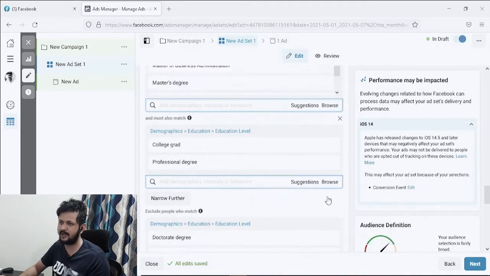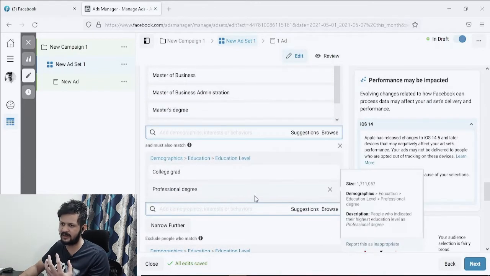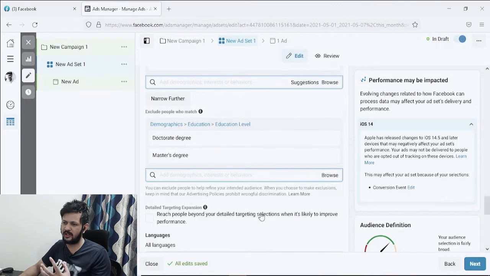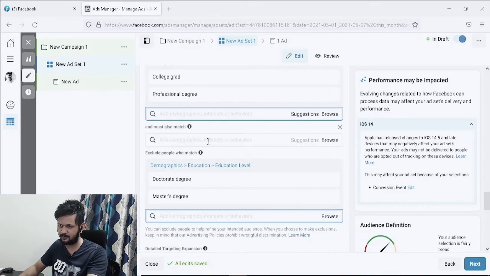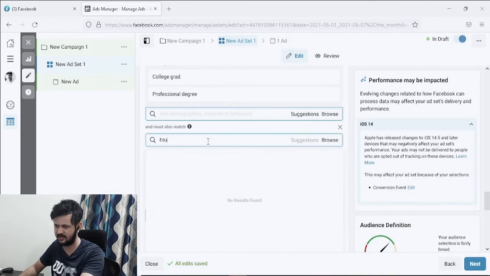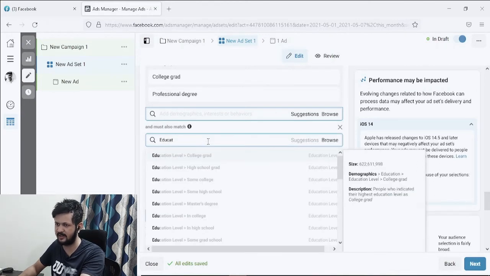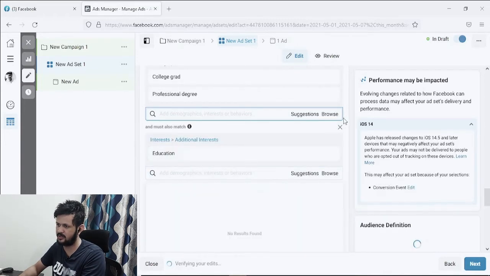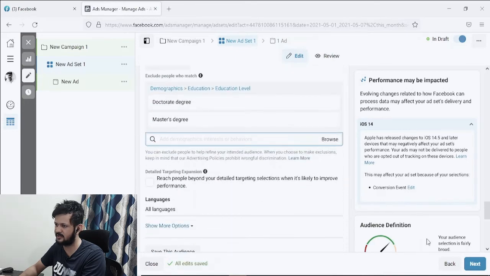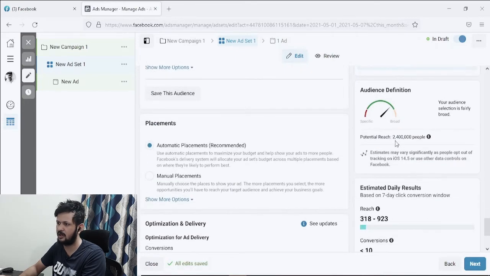So this is what my targeting is. Now I want to layer it with one more layer of people who are interested in education. Once I do that, it comes down to 2.4 million people, which I would say is a fairly okay audience.